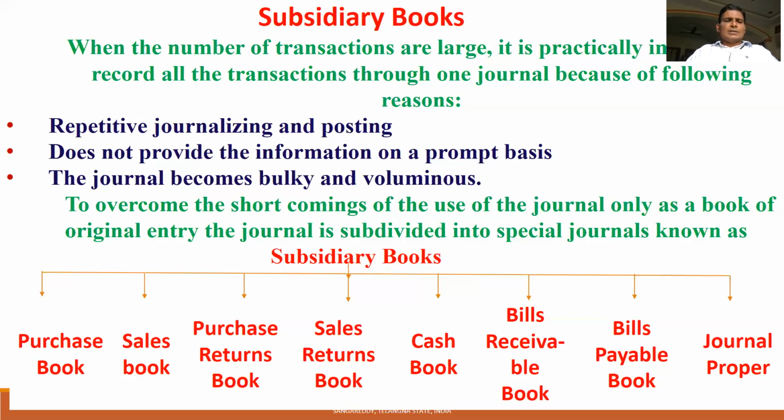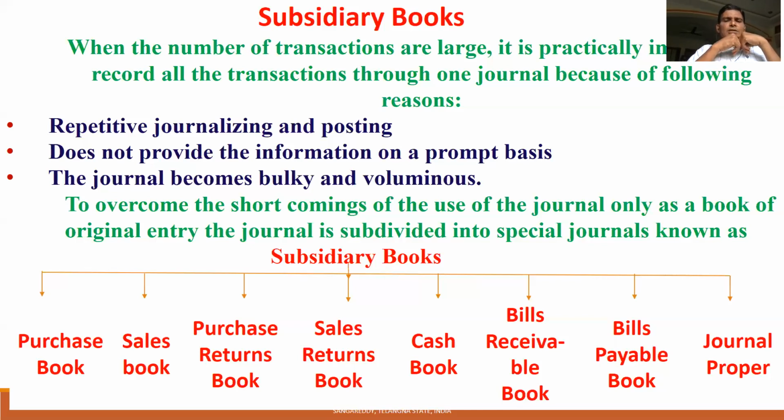When goods are purchased on credit, we have to write in purchase book. When goods are sold on credit, we have to write in sales book. When goods purchased on credit are returned to suppliers, we have to write in purchase returns book. When goods sold to customers are returned, that will be written in sales returns book.